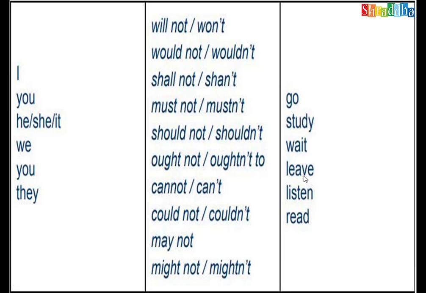There should always be the V1 form with the modal auxiliary verbs. What are these? All modal auxiliary verbs: may, might, can, could, will, would, shall, should, must, need, dare, ought to. All these are the modal auxiliary verbs. Modal auxiliary verbs always take only the V1 form. So if you find any of these modal verbs in a sentence, immediately check the verb with the modal verb. If it is other than V1, then immediately you can correct it, or identify the mistake and modify it to the correct verb form.